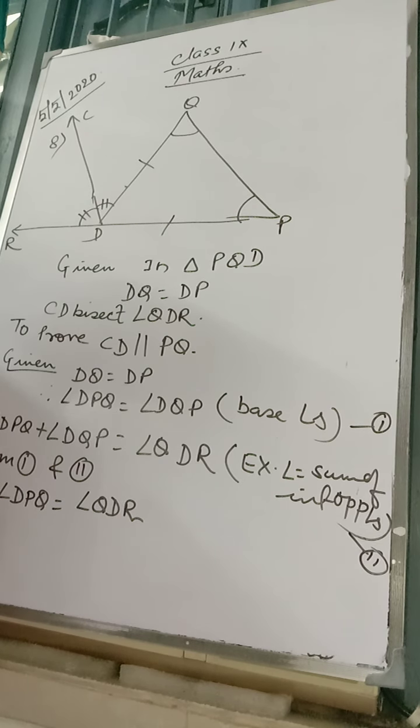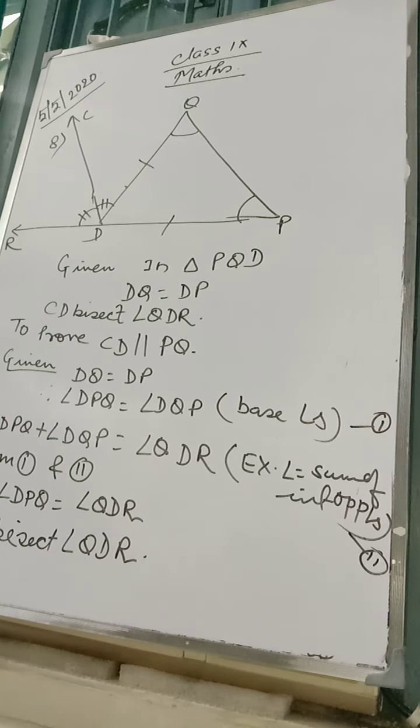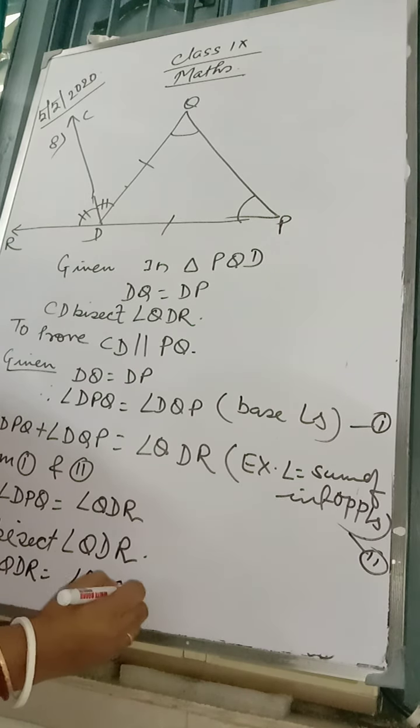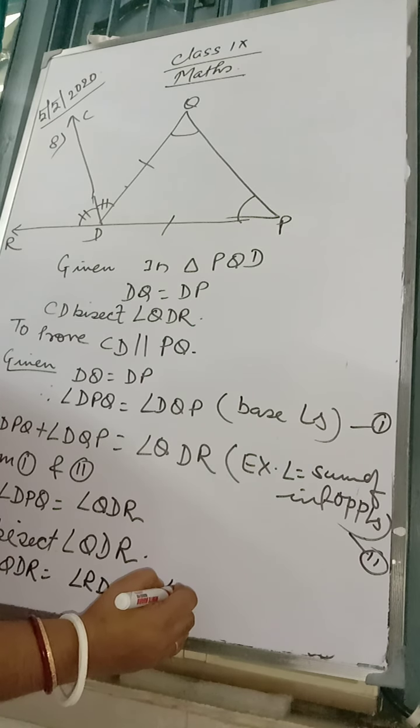So angle QDR is equal to angle RDC plus angle CDQ.